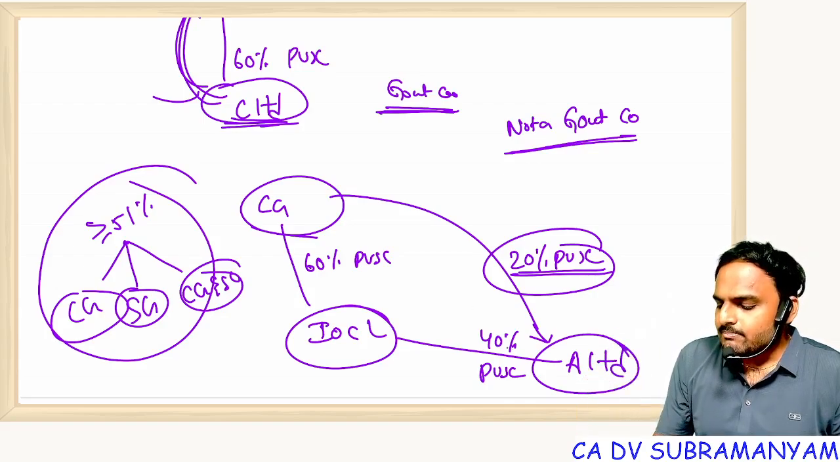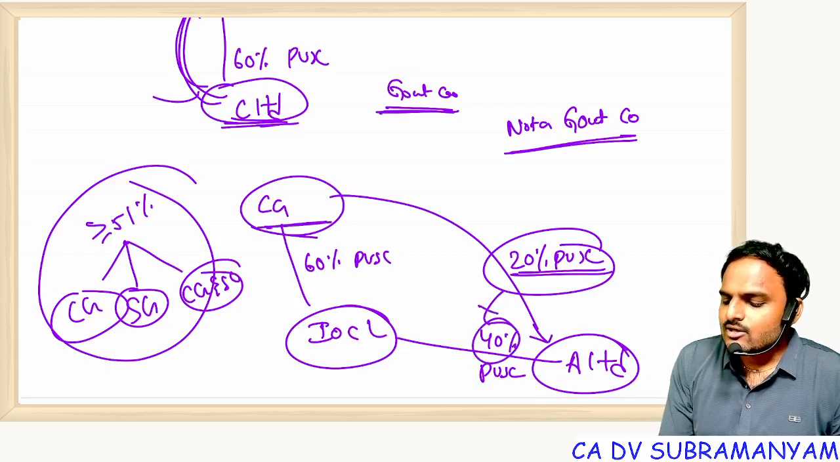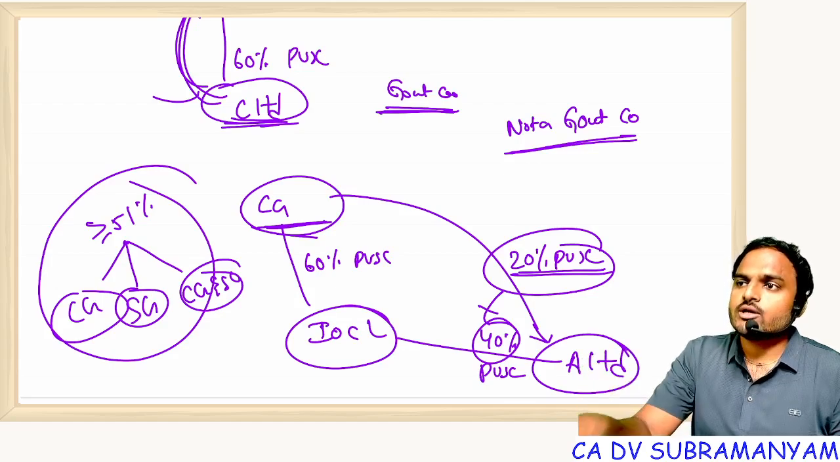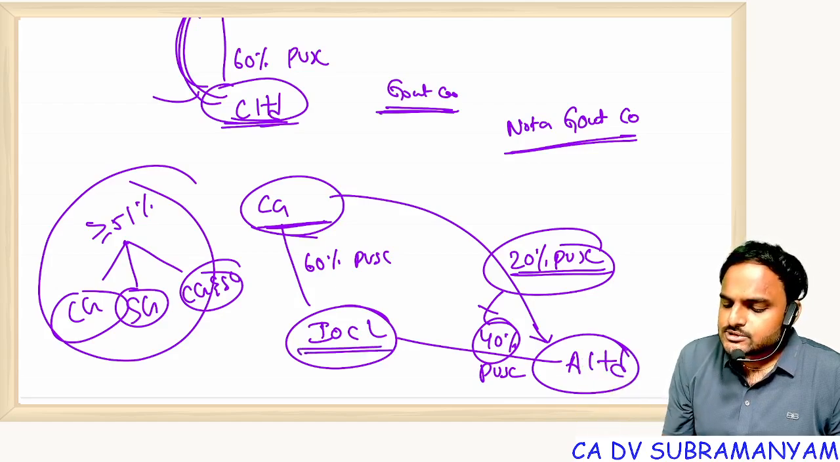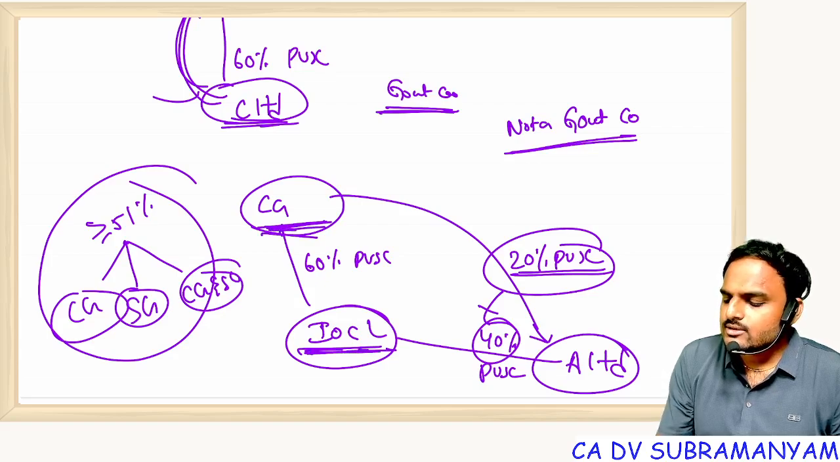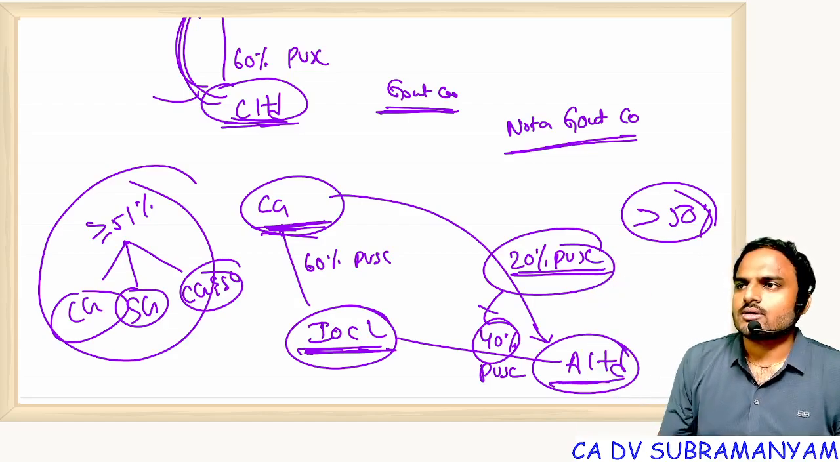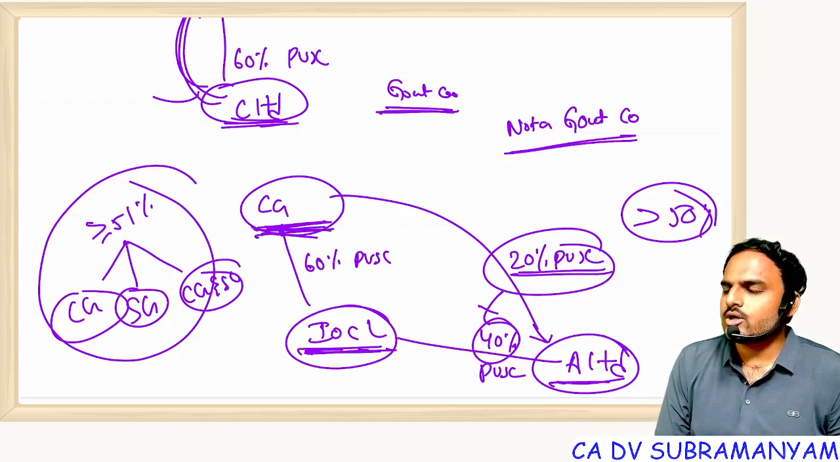Sir, 40 plus 20, can I add? Central government is not a body corporate, first of all. If central government were a body corporate, then you could say that the subsidiaries together crossing more than 50% would make it a subsidiary. But first of all, central government is not a body corporate, right?